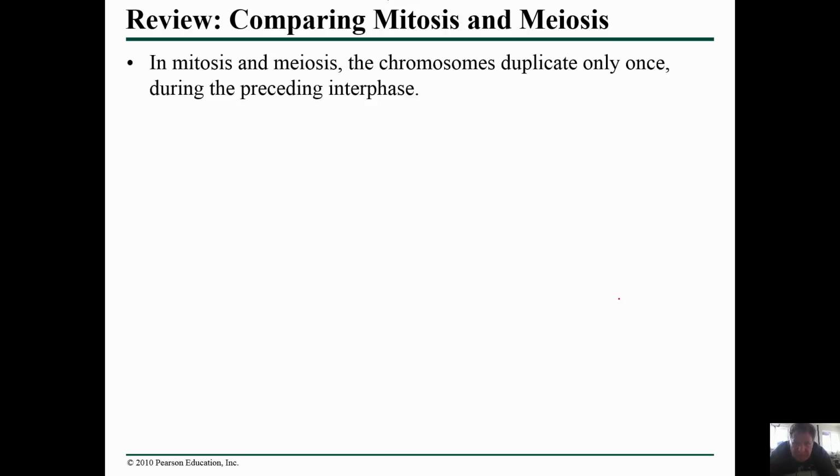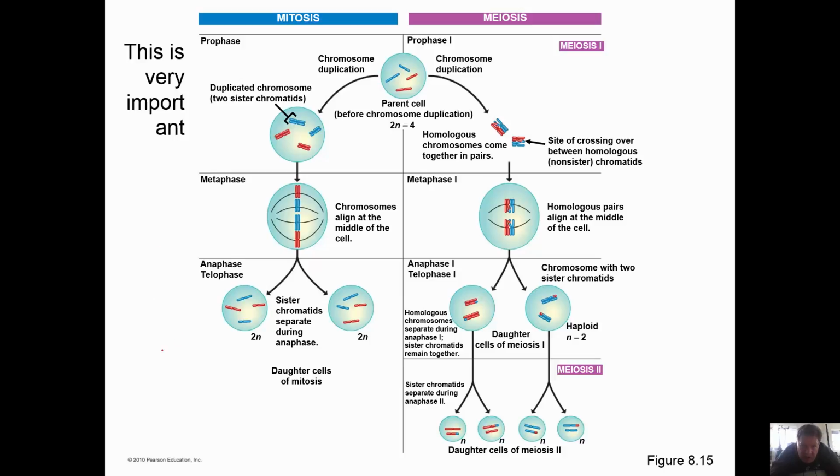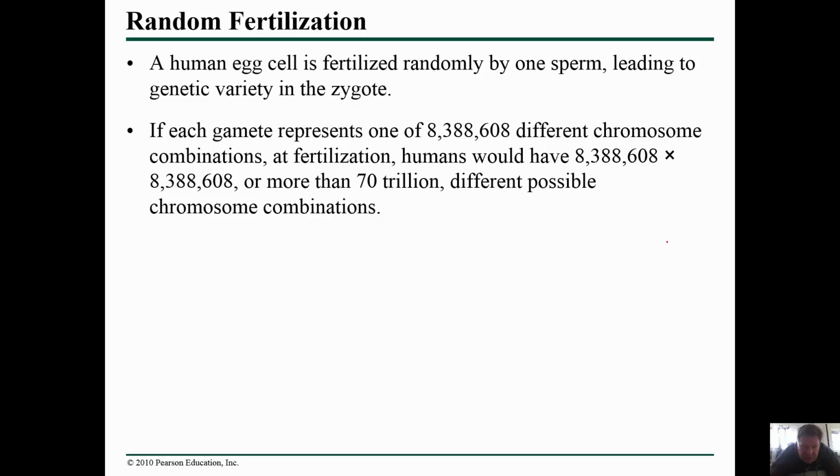So again, when we review mitosis and meiosis, this is something that we need to know, that the number of cell divisions vary. Mitosis uses one cell division. Meiosis uses two cell divisions. All events that are unique to meiosis occur during meiosis 1. Here's a really good graph kind of showing what's happening. During mitosis, the chromosomes line up. They all separate. During meiosis 1, the homologous chromosomes separate. Okay, and that's important to know.